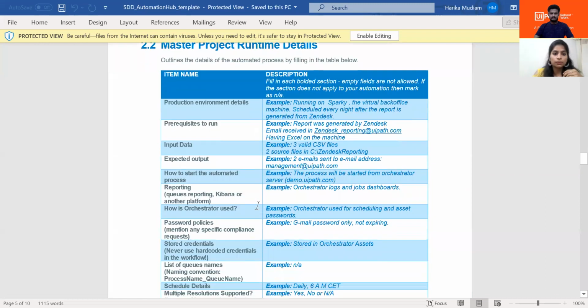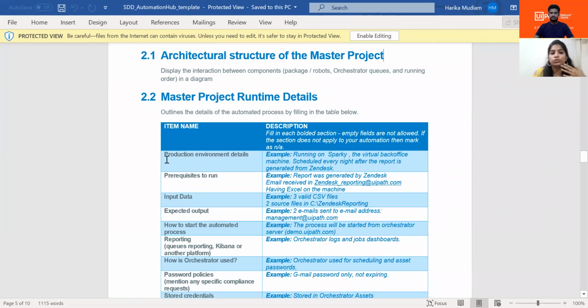And then there are details, as I've mentioned, that we have to provide: production environment details and the prerequisites to run. Let's say you want to get an Excel file or mail from the customer before we actually start the process. Those have to be mentioned under prerequisites. Until that particular requirement is provided, you cannot run the process. So that comes under here, and you have to mention everything clearly.